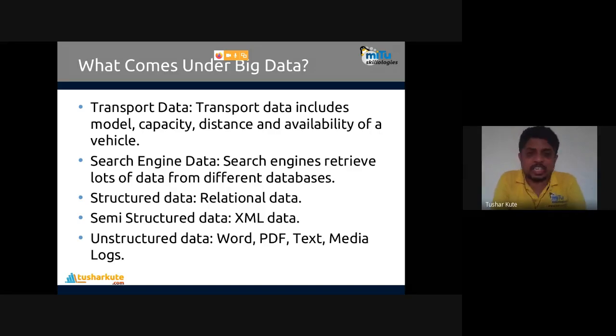Transport data, search engine data, very important. Google, the king of the internet, is holding this particular data. All that you search, what you like to search, what suggestions you get according to your location, interest. That's what the big data collects. You search, okay, fine. But the thing that you search on Google is recorded. It is publicly available. Anyone can use it. See, you can just check it out.